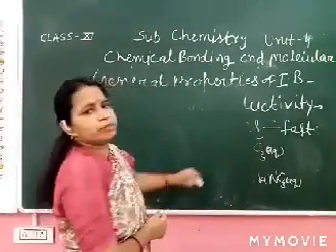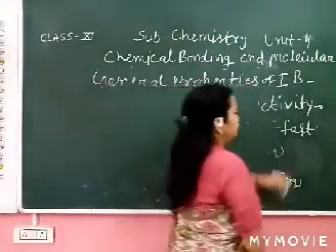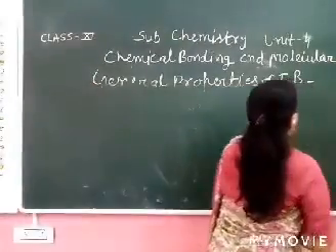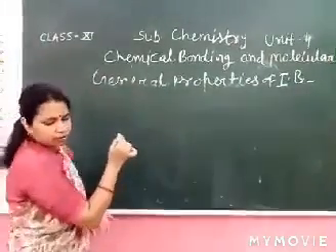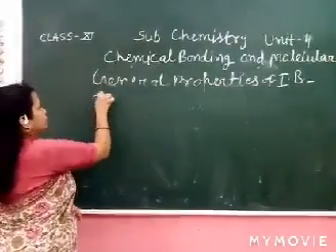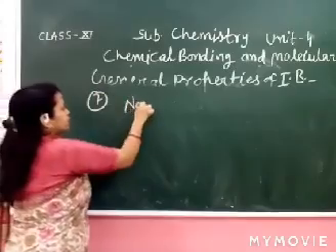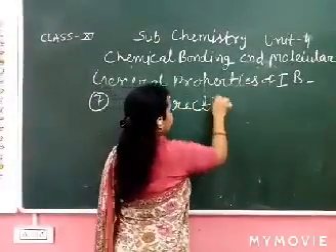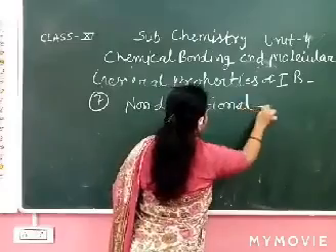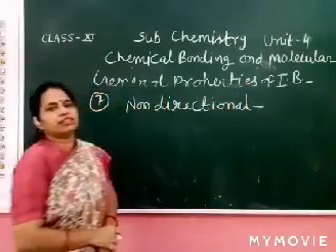There is no overlapping, there is no sharing. So these are non-directional. It's also a very important point, point number 7. Give an example of a non-directional bond. What is your answer? Ionic bond.